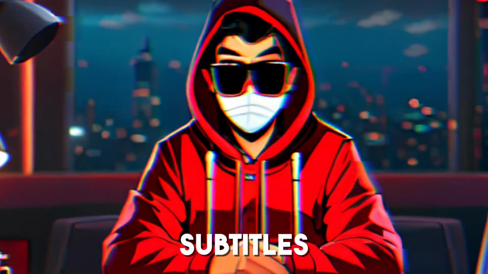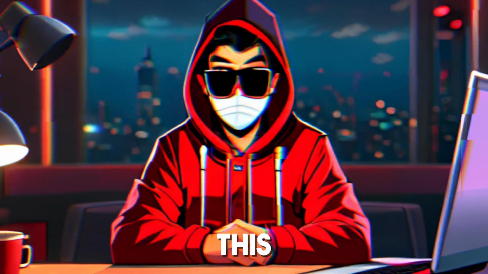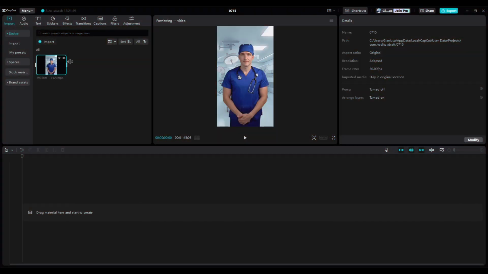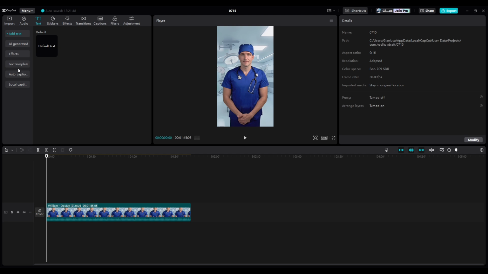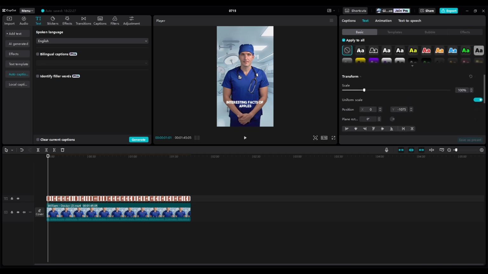Now let's add subtitles to make our video easy to understand. We'll use the free app CapCut to do this. First, go to CapCut and sign up if you don't have an account already. Now, add our AI avatar video to the timeline, click on the Captions button, then select Auto Captions to automatically generate subtitles. The auto subtitles will be long sentences, so we need to shorten them by dragging the subtitle text to only 2 to 3 words per line. Now let's bring them up somewhere in the middle, then click here to apply a preset. You can also change the font and make it bold.